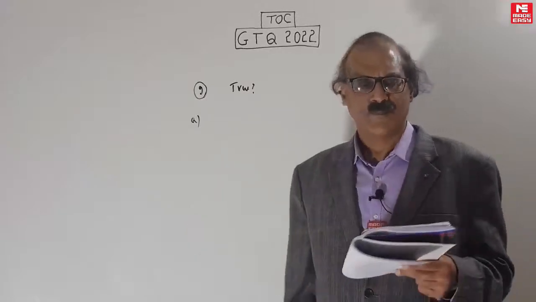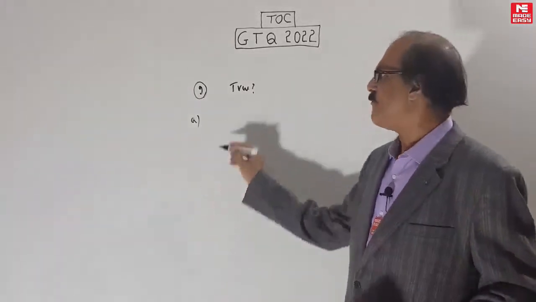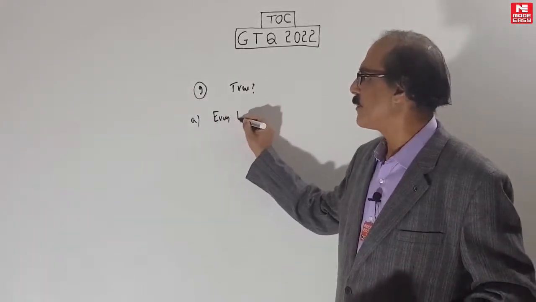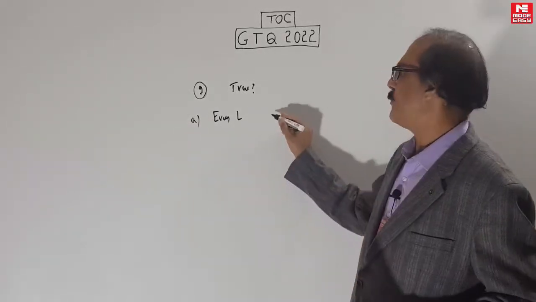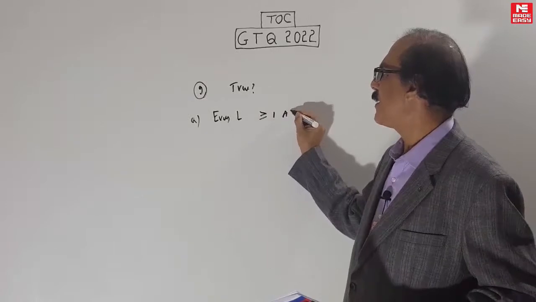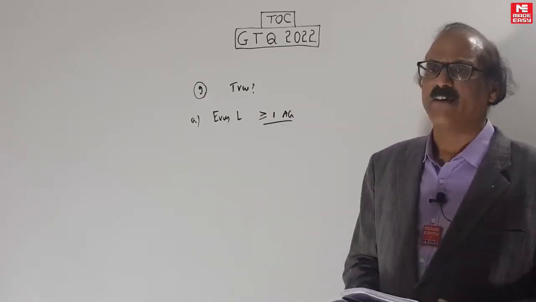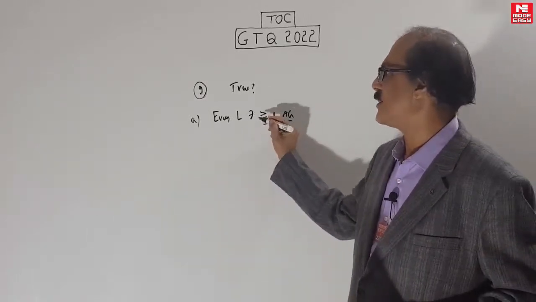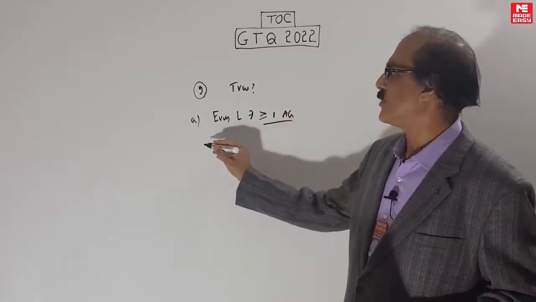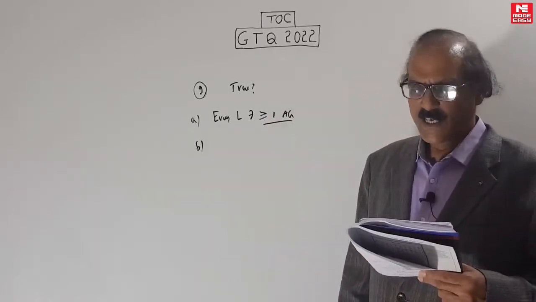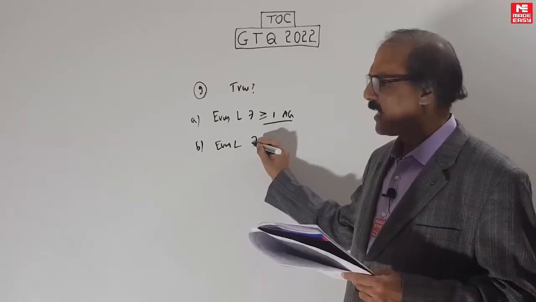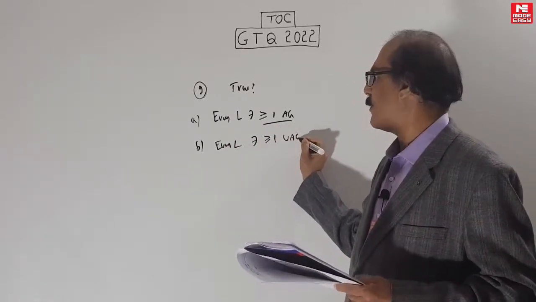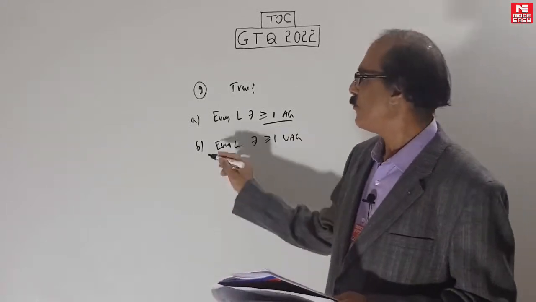A. Every language has at least one ambiguous grammar generating it. Every language has means what? There exists at least one ambiguous grammar. B says every language has at least one unambiguous grammar. You want to know which is true?